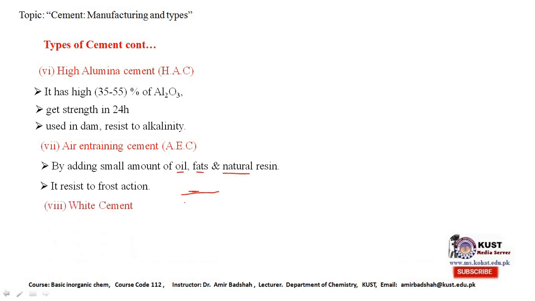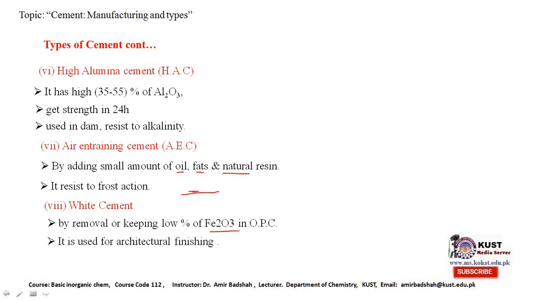The eighth one is the white cement. White cement is obtained by the removal or keeping low percentage of iron oxide in OPC. It is used mostly for architectural finishing.